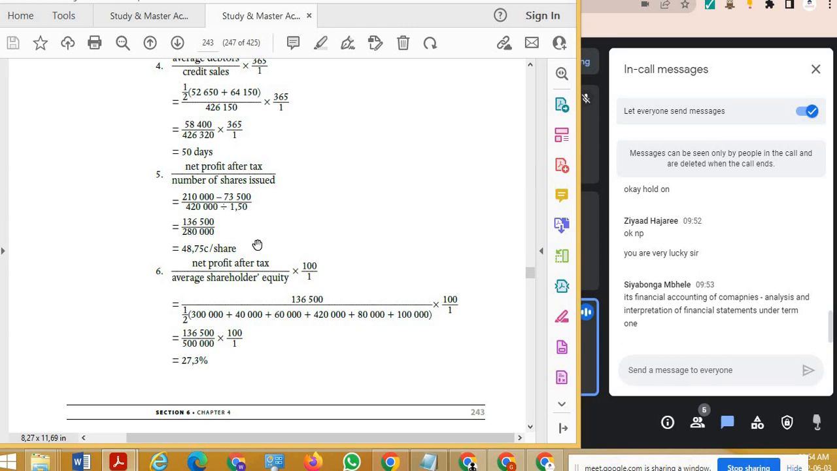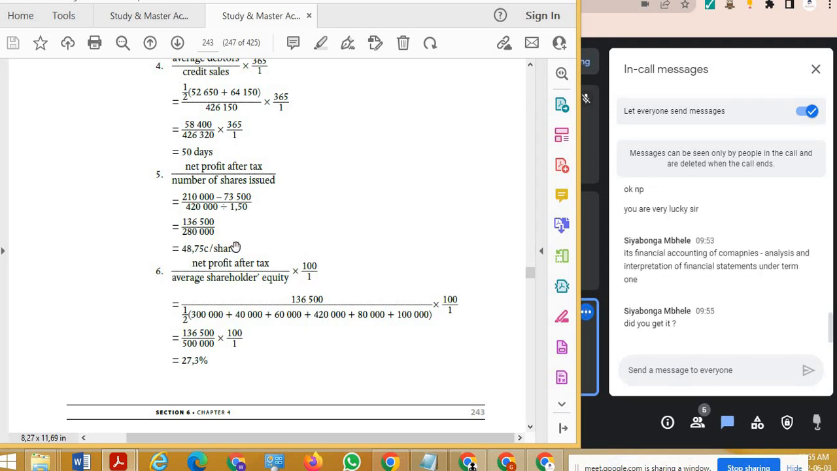Now, once again, they didn't ask you to comment, but remember that shareholders can either put their money in a bank or they can put their money in this company. If they put their money in a bank, they would never get this amount back. 48% a return from the bank is never going to happen. Usually it's between 10 to 12%. So this is a very good investment for the shareholders because they could potentially get 48.75 cents per share, which is pretty good. But for some reason, they didn't ask you to comment on that again.